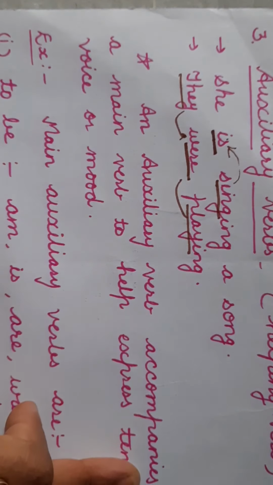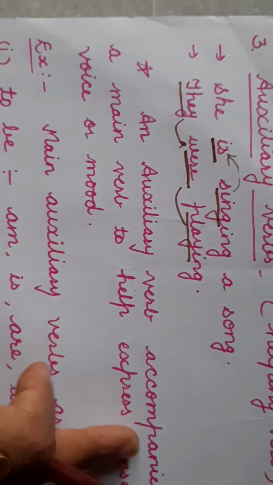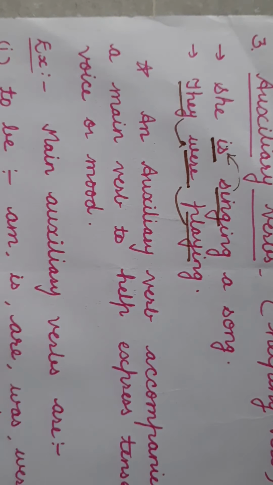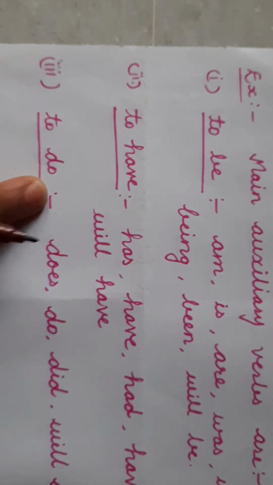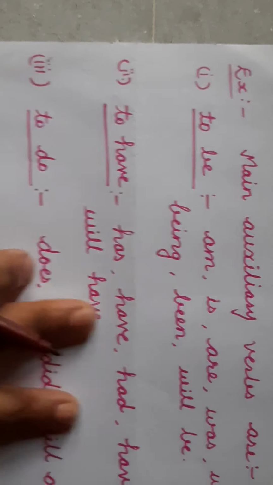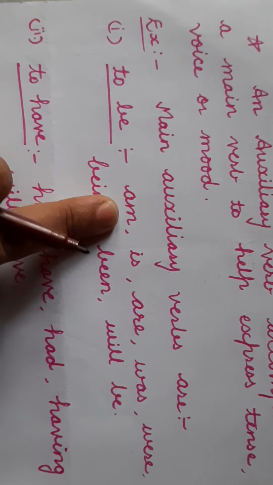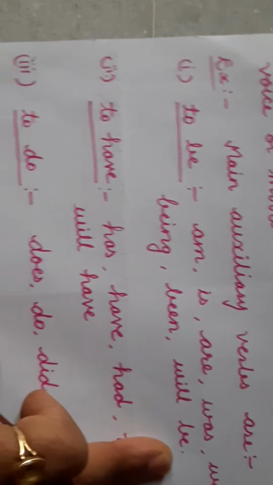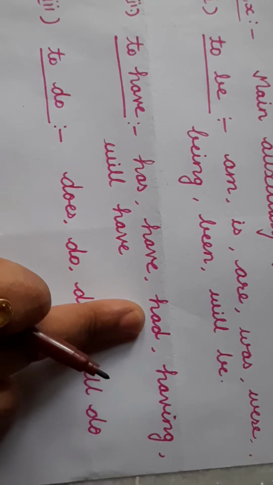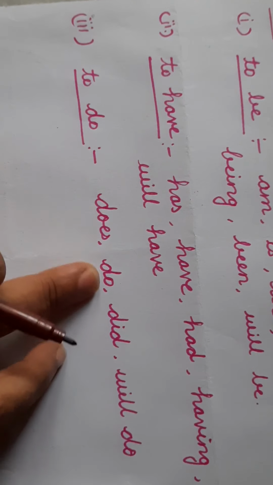So an auxiliary verb accompanies a main verb, means comes together with a main verb, to help express tenses, voice or mood. These three are the main auxiliary verbs: be, have, do. And these are used in many forms. Forms of be: am, is, are, was, were, being, been, will be. The forms of have: has, have, had, having, will have. And the forms of do: does, do, did, will do.